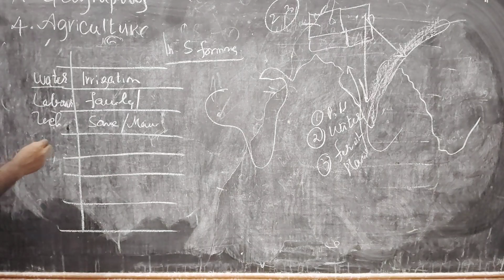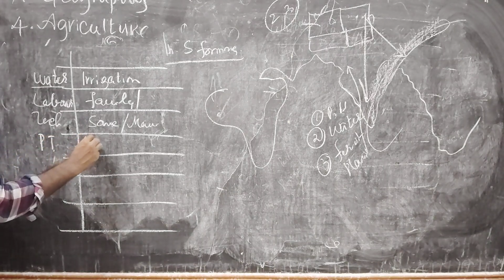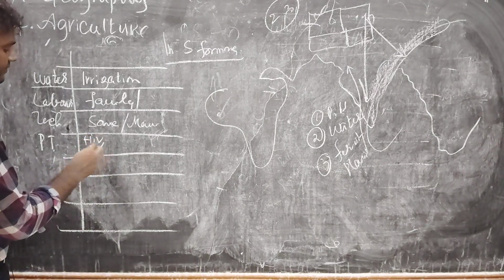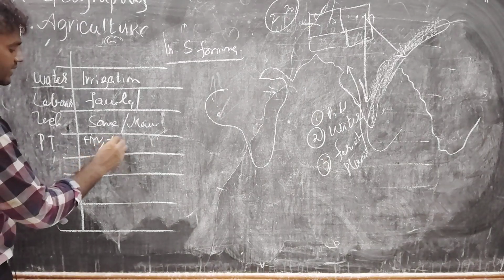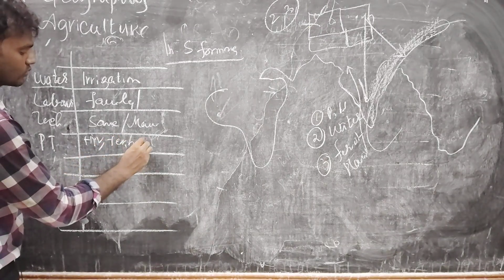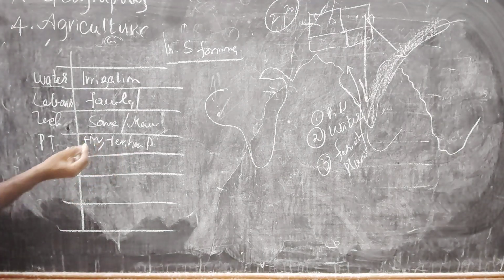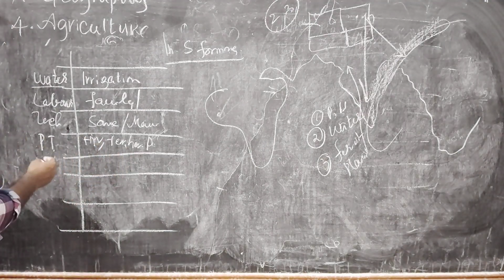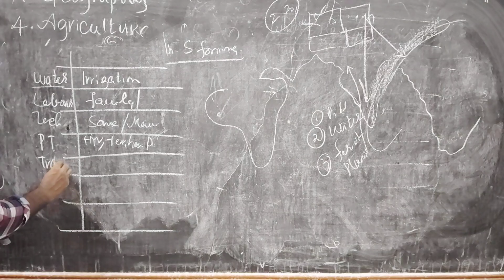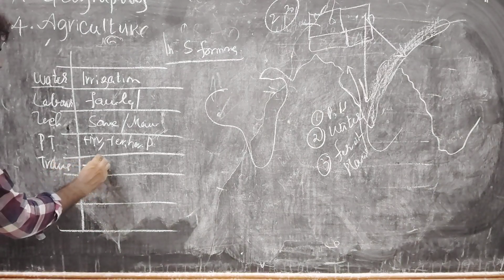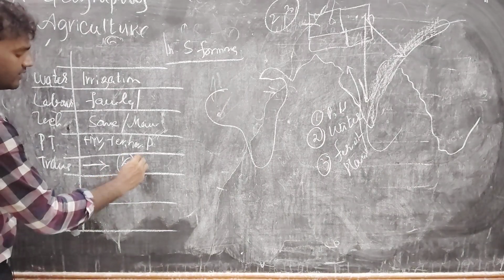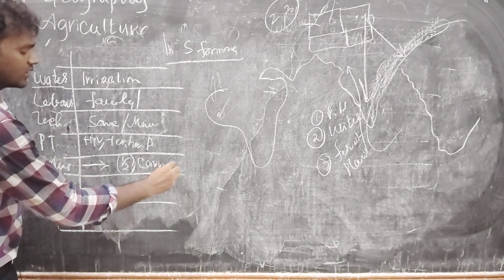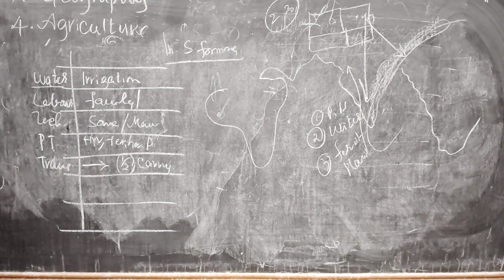And coming to packet technology. Packet technology means they use HYV seeds to get high profit, HYV seeds, and also they use fertilizers, and also herbicides, and also pesticides to get more product. And transport, sometimes it is also not fully developed. In transport system also not fully developed, 50%. What they do? They carry their own goods, or they use primitive tools for transportation.